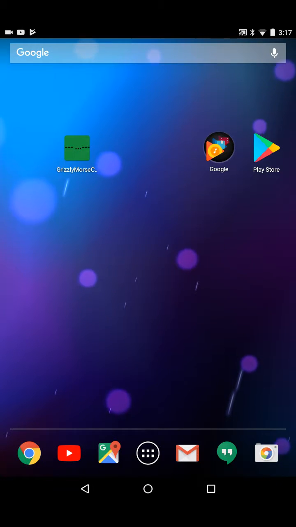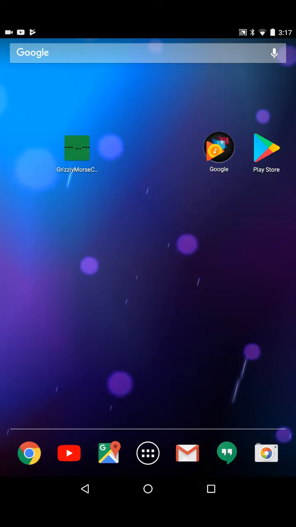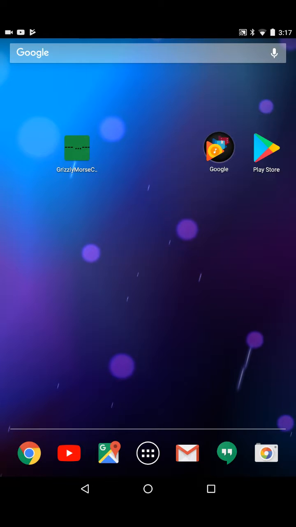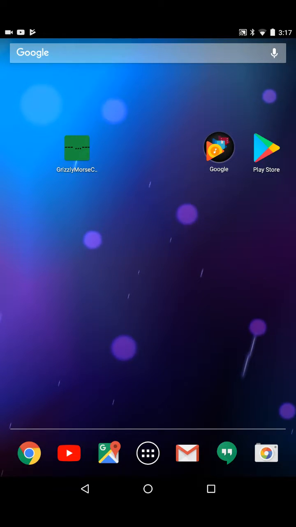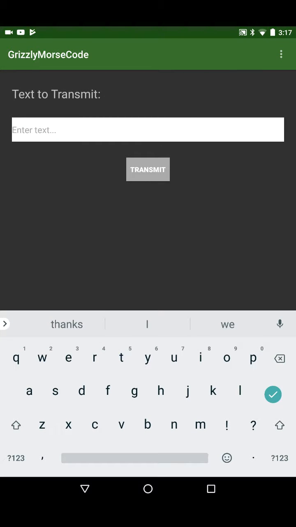Hello, I am demonstrating the Grizzly Morse code application. It has a custom icon right over here. When I launch it, you'll see the app and you could see that there is a text to transmit prompt,